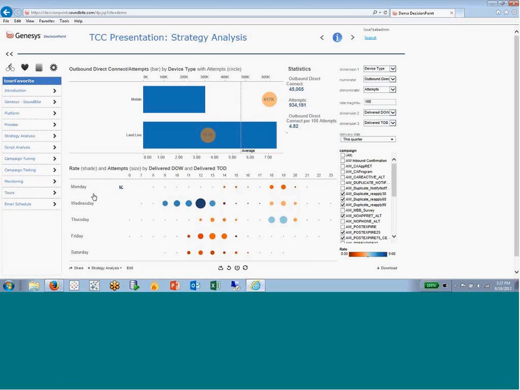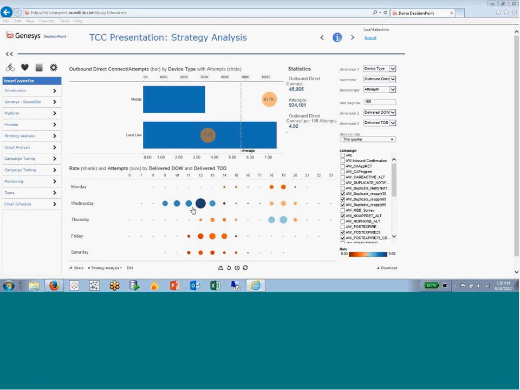If we take this the next step further, we're able to see, for example, that there are certain times of day and day of week that work better for us. The bluish shade here represents a higher direct connect rate, and the darker orange represents a lower direct connect rate. So we can see here, for example, that the highest direct connect rate seems to be on Wednesday during the noon hour, and it's about 9.6 per 100 attempts. Not bad. And this represents about 135,000 attempts. So we get a good sense of that denominator, that it's a good number, statistically significant.